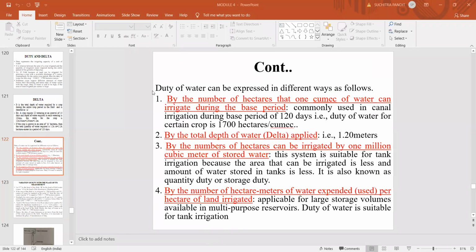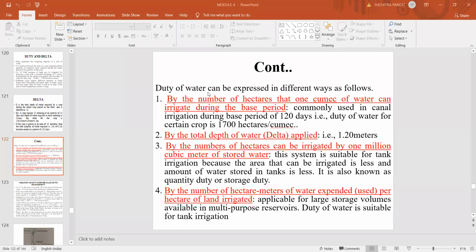Now, the duty of irrigation water can be expressed in different ways as follows: by the number of hectares that 1 cumec of water can irrigate during the base period. This base period is the total period right from the cultivation to the last harvesting. The water supplied before the last harvesting is called the base period of a crop. Commonly used in canal irrigation, for a base period of 120 days, the duty of water for a certain crop is 1000 hectares per cumec.